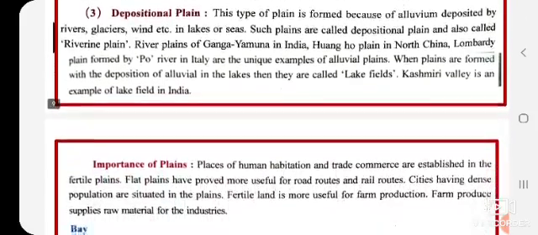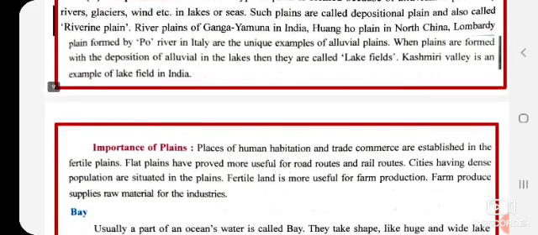Okay, depositional plain. This type of plain is formed because of alluvium deposited by river. जो कुछ भी alluvium deposit होता है, जमा होता है river, glacier या wind से, in sea and lake, such plains are called depositional plain. मतलब deposit होना, वहाँ पे जमा हो गया है, और उनको riverine plain भी बोला जाता है. River plains of Ganga Yamuna in India, Hwang Ho plain in North China, Lombardy plain formed by Po River in Italy are the unique examples of alluvial plain.